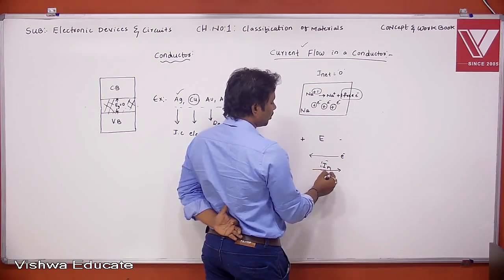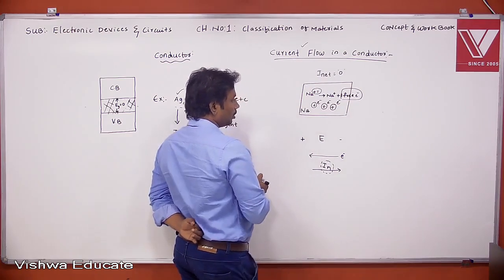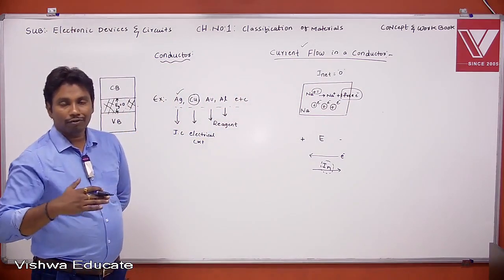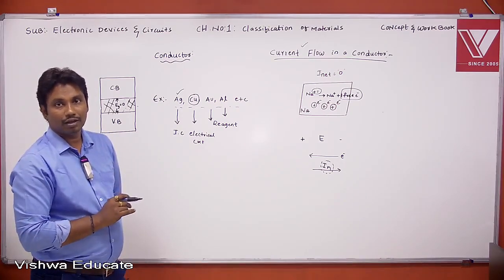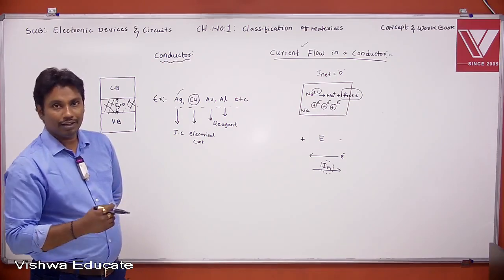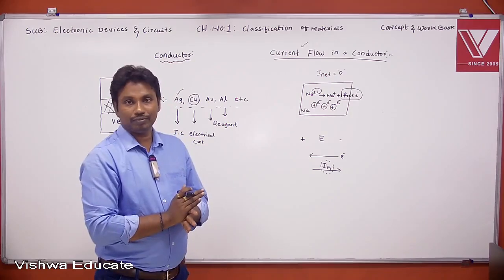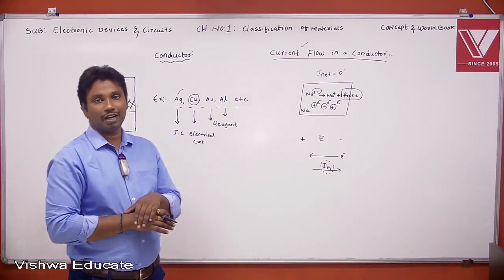That current is called the free electron current. And one more important point: why do electrons move in random motion or in a zigzag path? Due to collisions. At each collision, the electron changes direction. So that's why electrons travel in random motion or in a zigzag path.